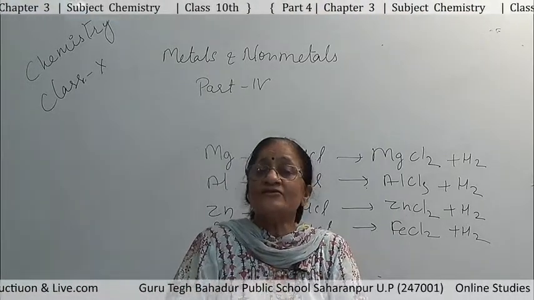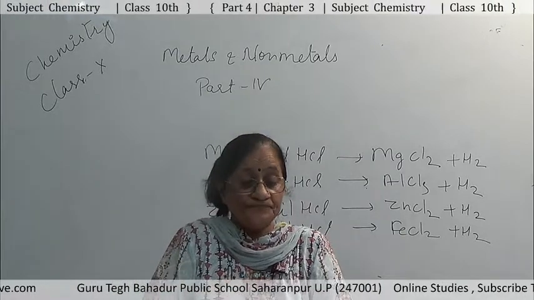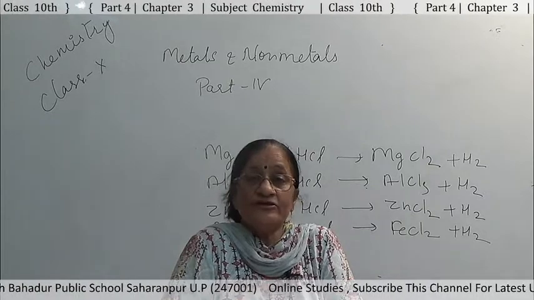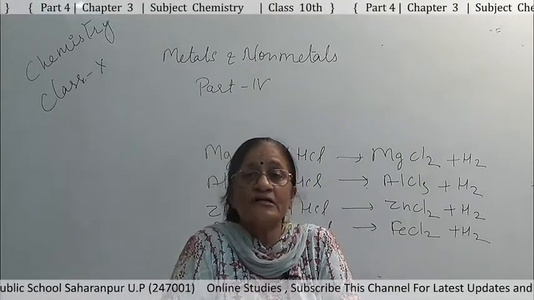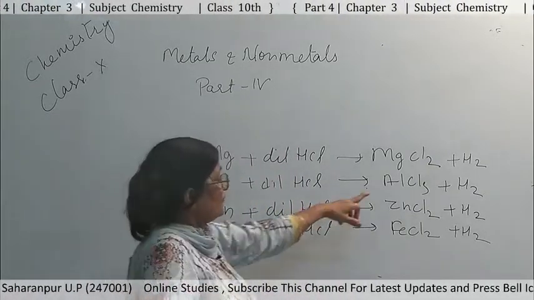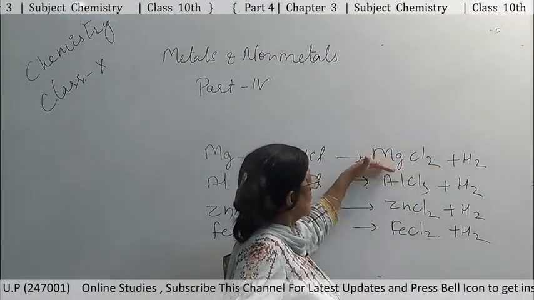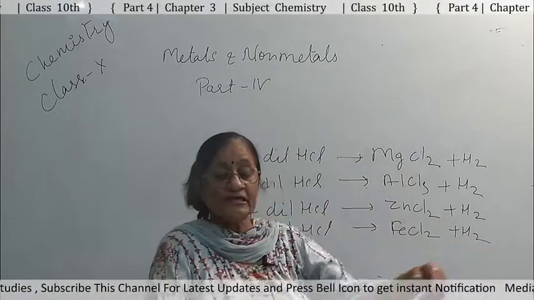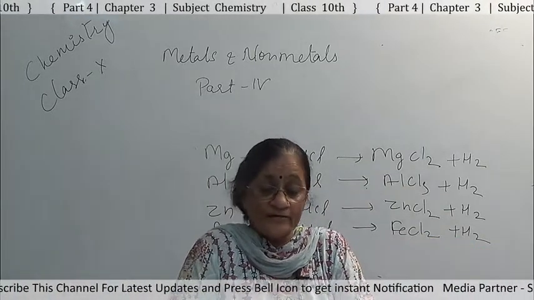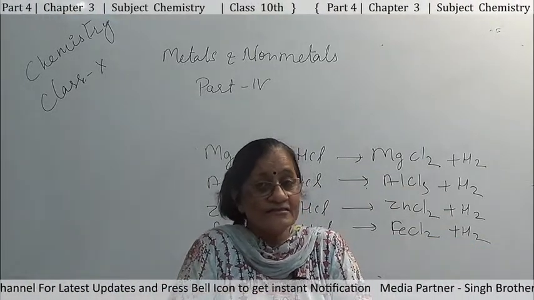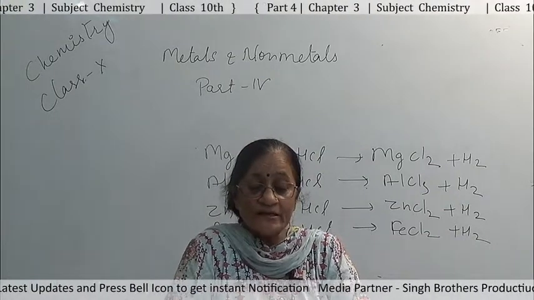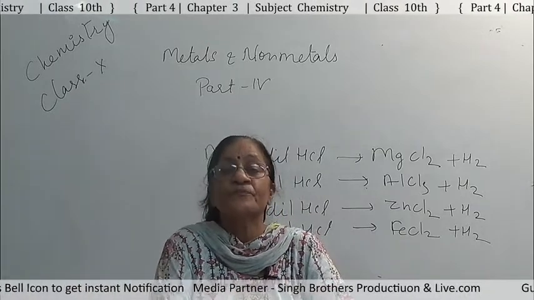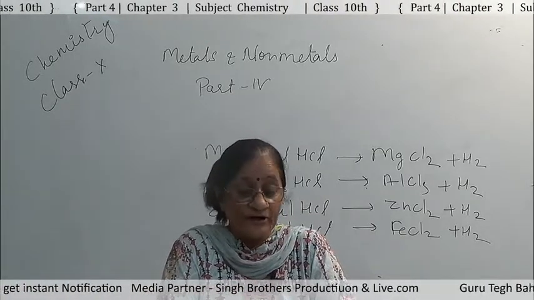Now, in the case of dilute HNO3, when a metal reacts with nitric acid, hydrogen gas is not produced. With dilute HCl or H2SO4 hydrogen is produced, but with nitric acid hydrogen gas is not evolved, because nitric acid is an oxidizing agent and it reacts differently.